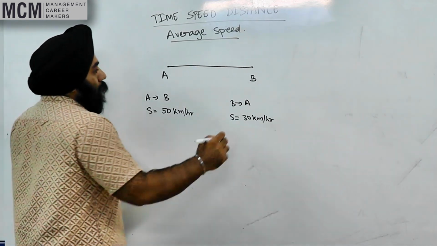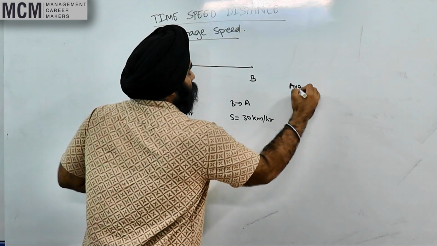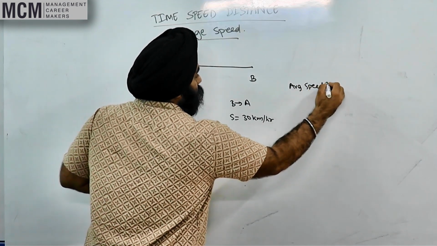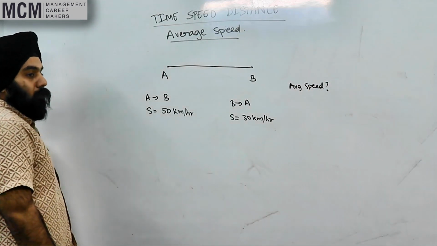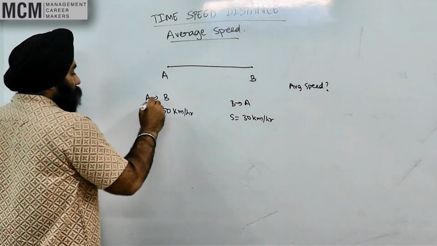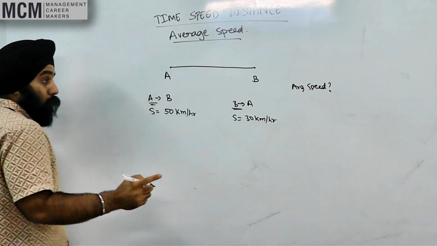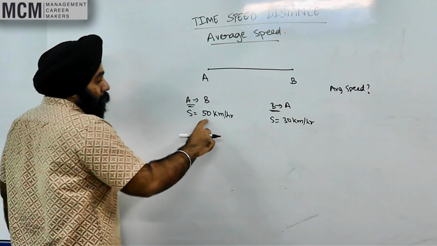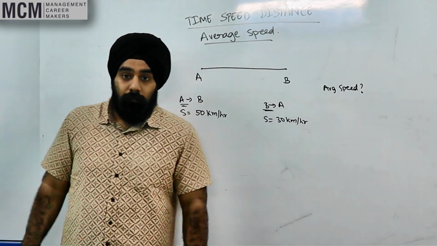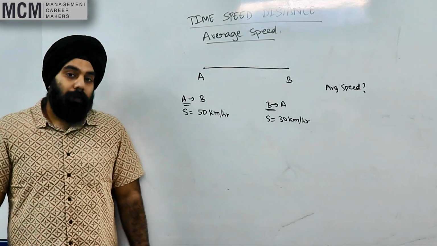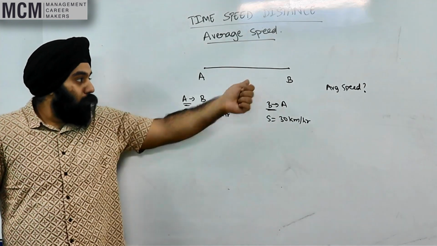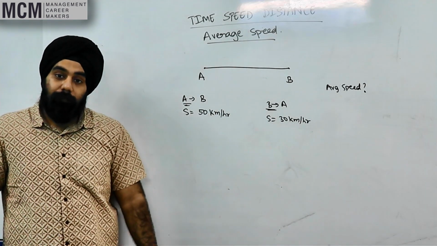I want you to find out the average speed. Can you find that out from here? You know for a fact that we can't do 50 plus 30 divided by 2. What do we do over there? Right? We also don't know the distance between A and B.